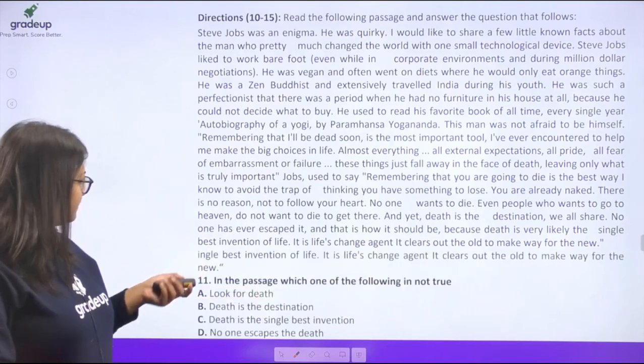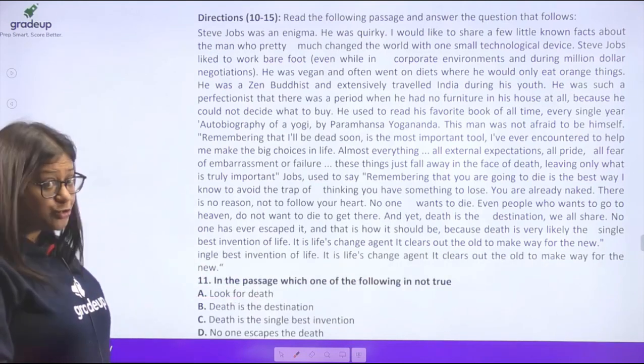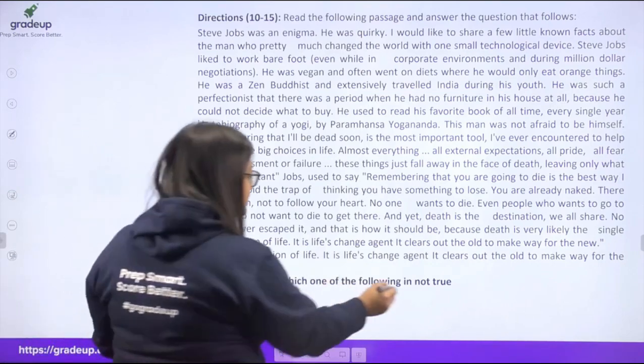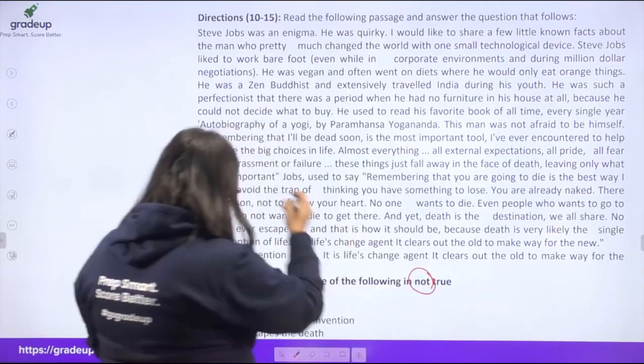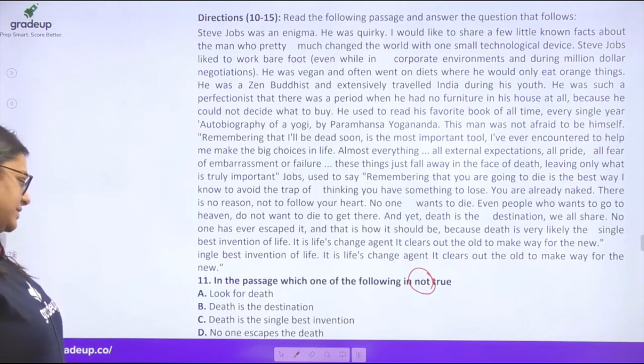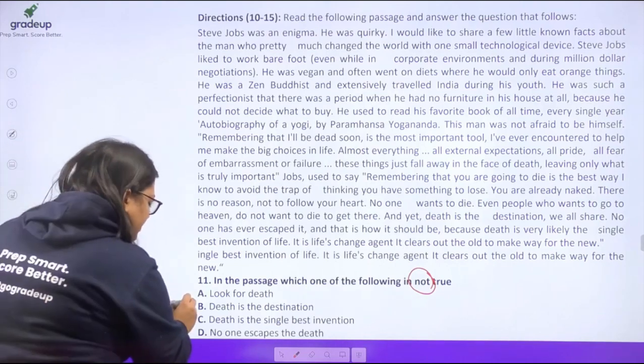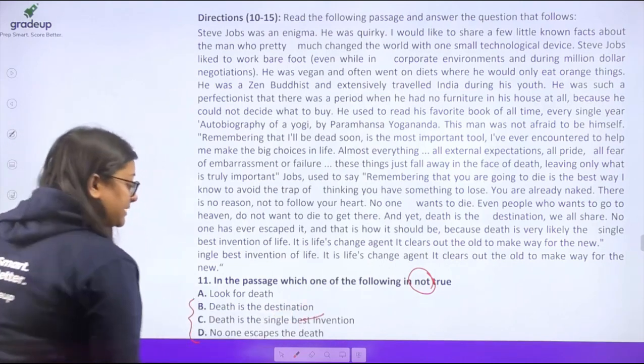Now, moving on. In the passage, which of the following is not true? Okay, which of the following is not true? Look for death. Death is the destination. Death is the single best invention. No one escapes death. Well, all of these have been talked about. Death is the ultimate destination.